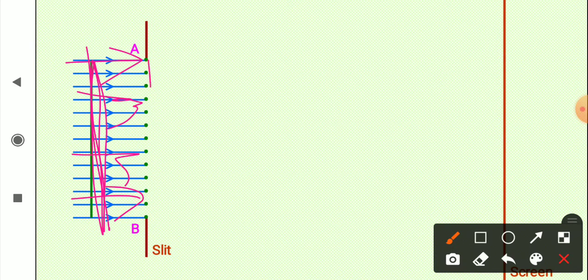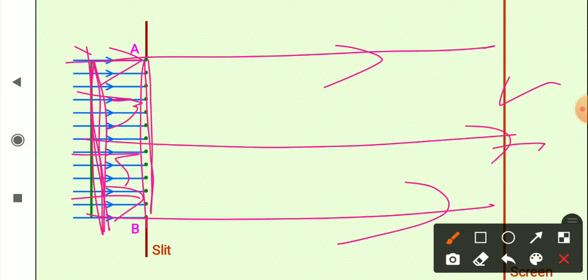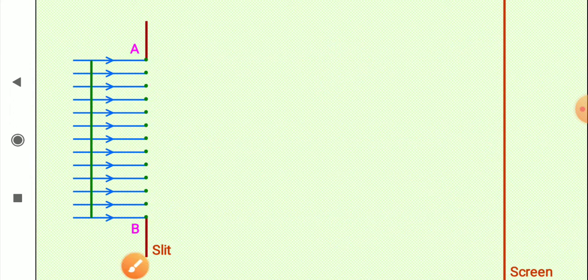So here a plane wavefront, through the window, is entering this area, and this is the screen. So it is like the plane wavefront is coming this way. This is an opening. This is your slit, like a window.